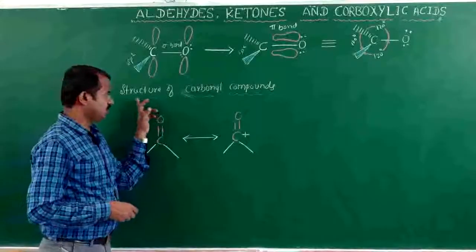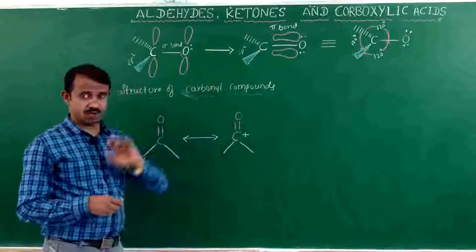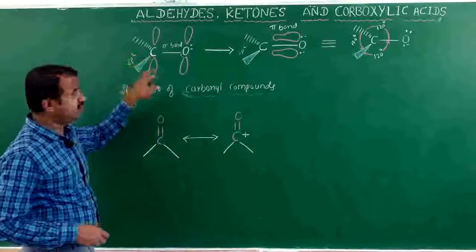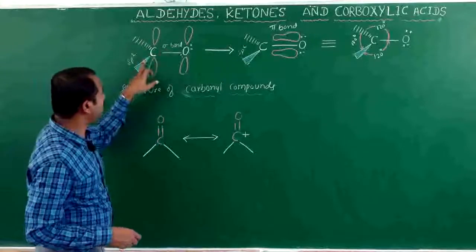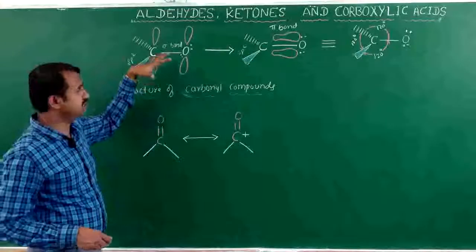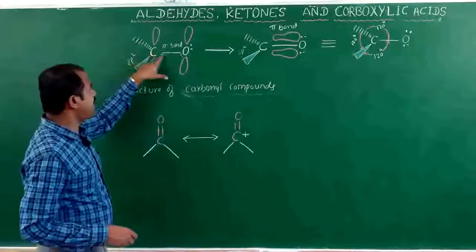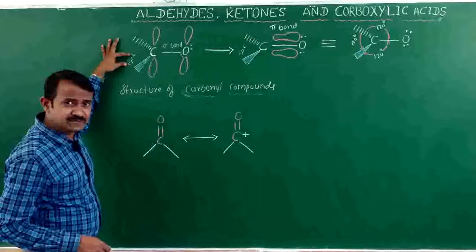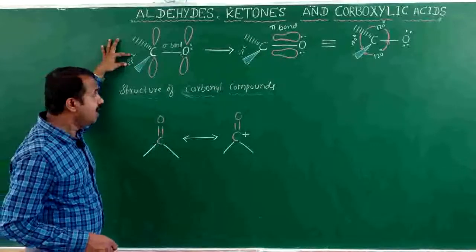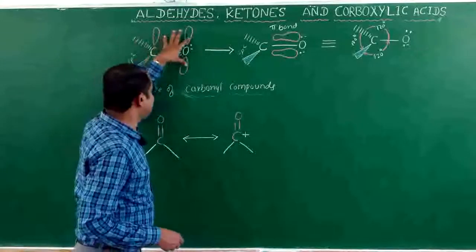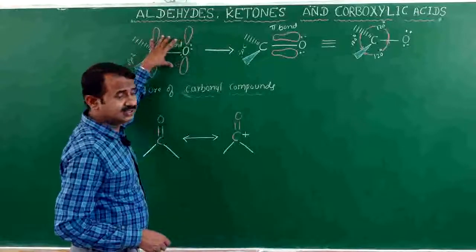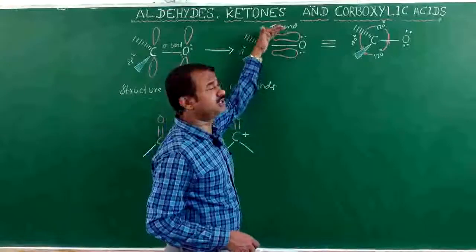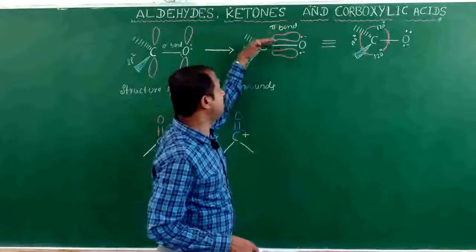Next we will go for the structure of carbonyl compounds. The carbon atom contains 3 sigma bonds, 1, 2, 3 sigma bonds, and it has a plane of symmetry. With the 3 sigma bonds, the hybridization is sp2. The pi orbitals are above and below the plane, with the pi electron cloud above and below the plane of symmetry.